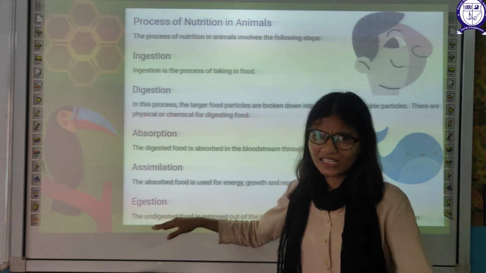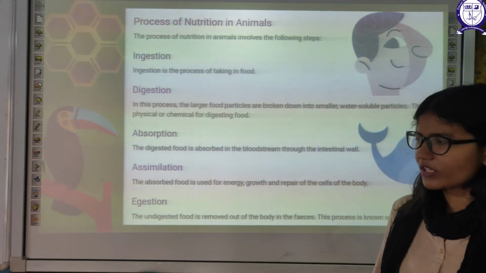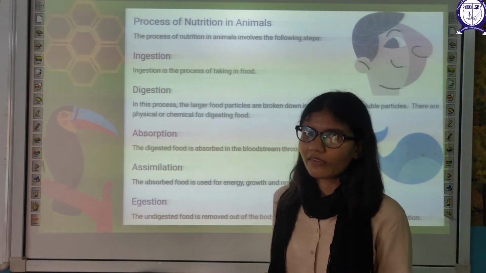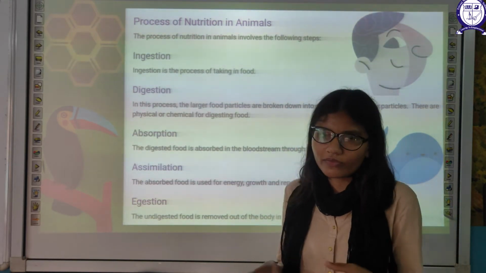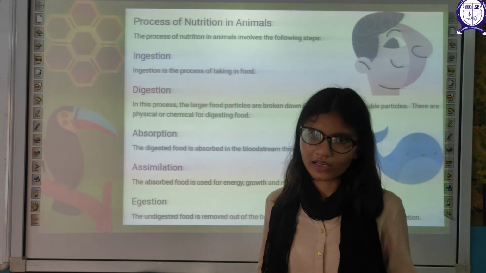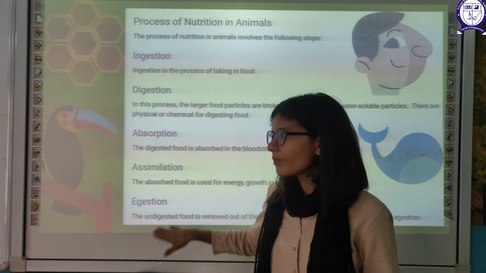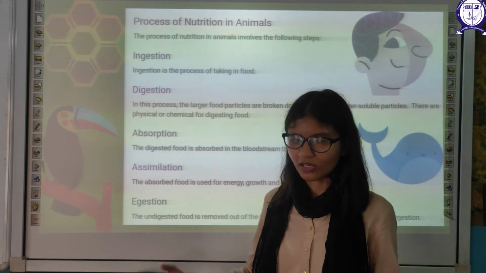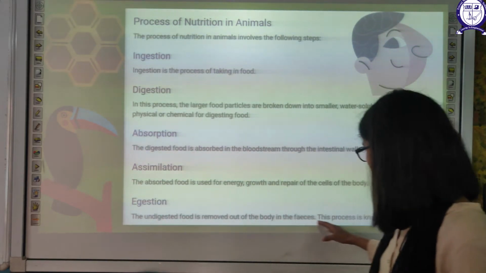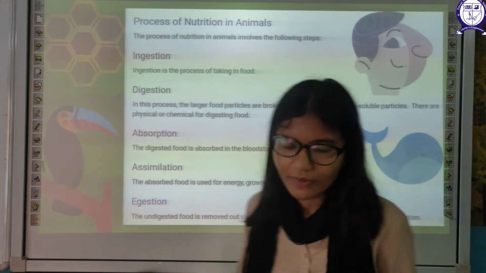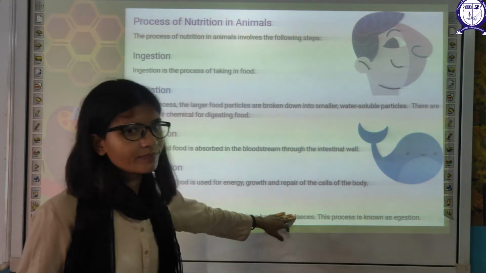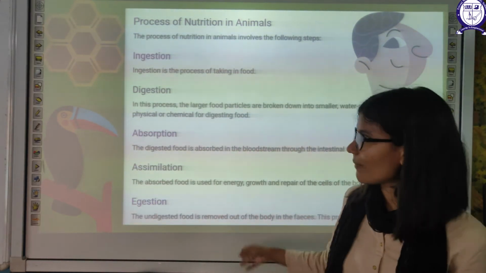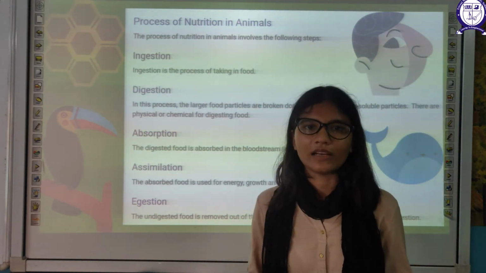Then some part of undigested food is always there, which is not required by your body. We need to get rid of that undigested food. The process required for this is egestion, removing of undigested food in the form of feces. This process is known as egestion, and we will study all these processes in detail in this chapter.